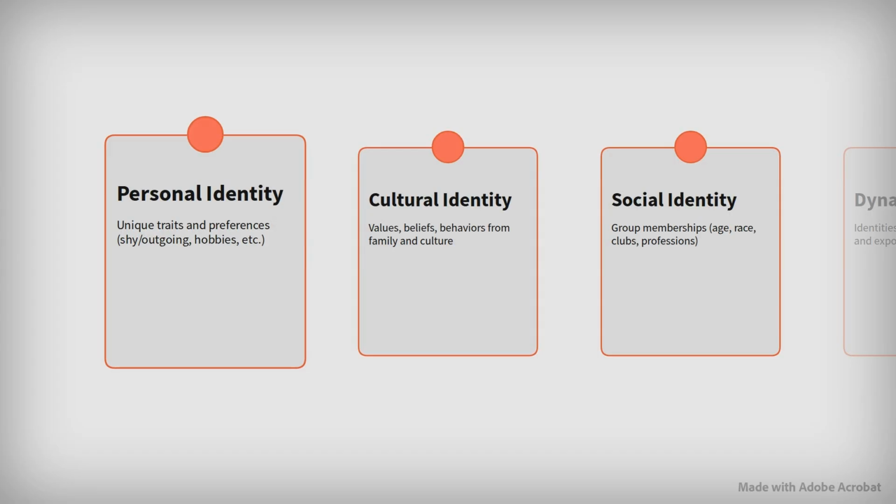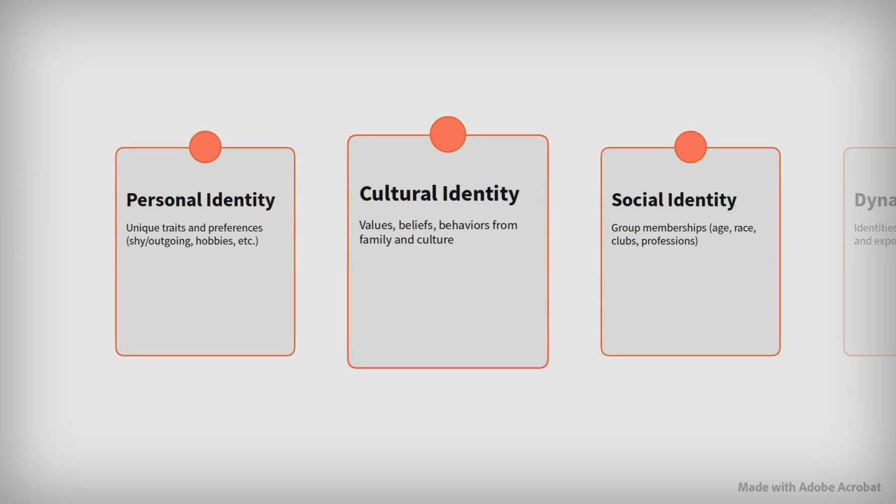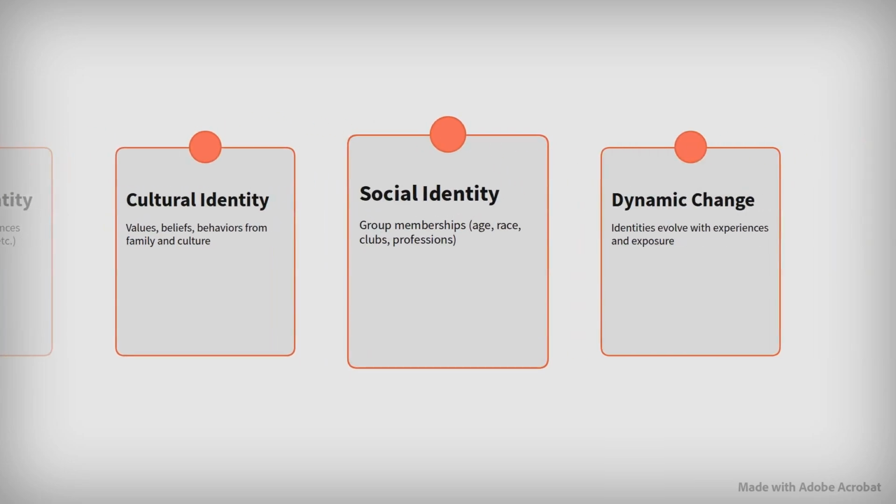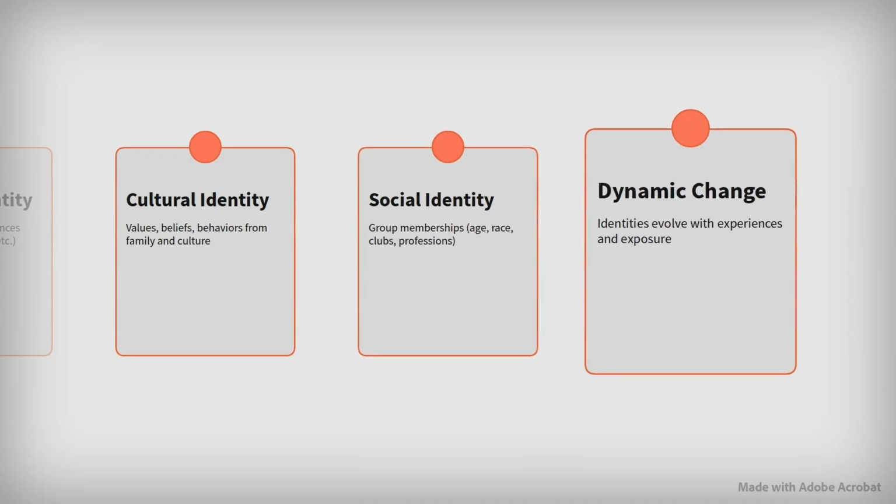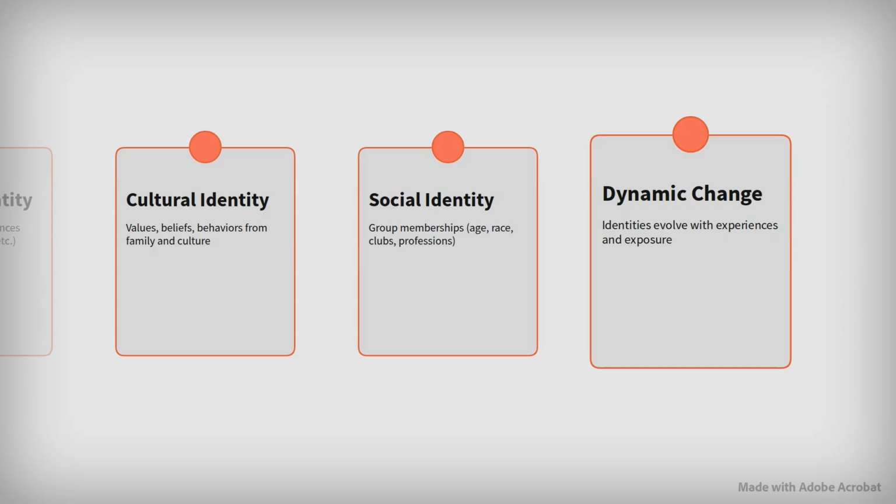Personal identity includes our unique traits and preferences, such as being shy or outgoing, and the hobbies we enjoy. Cultural identity is shaped by the values, beliefs, and behaviors we inherit from our family and cultural background. Social identity comes from the groups we belong to, like our age group, race, clubs, or professions. Dynamic change means our identities evolve as we gain new experiences and are exposed to different people and cultures.